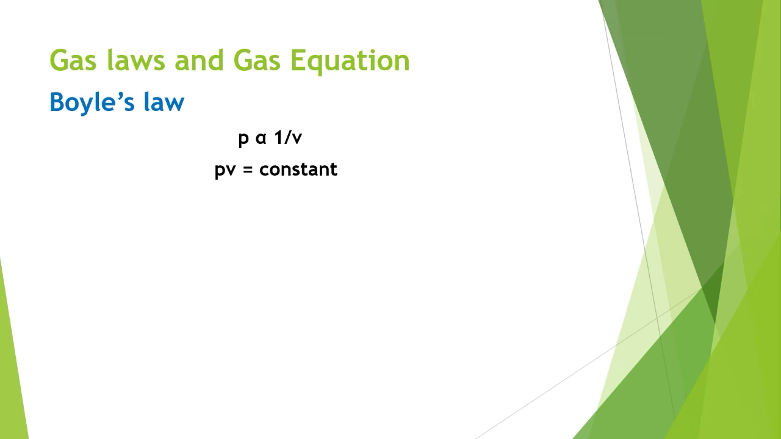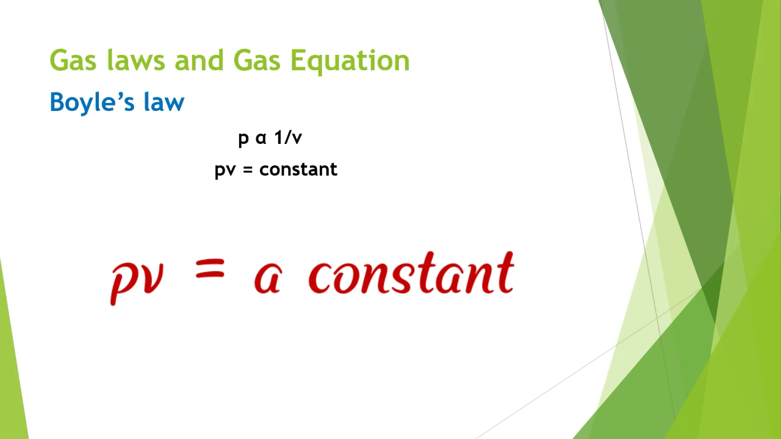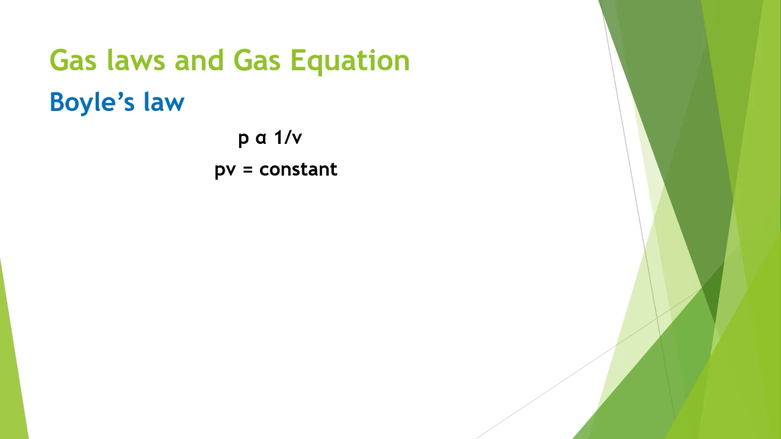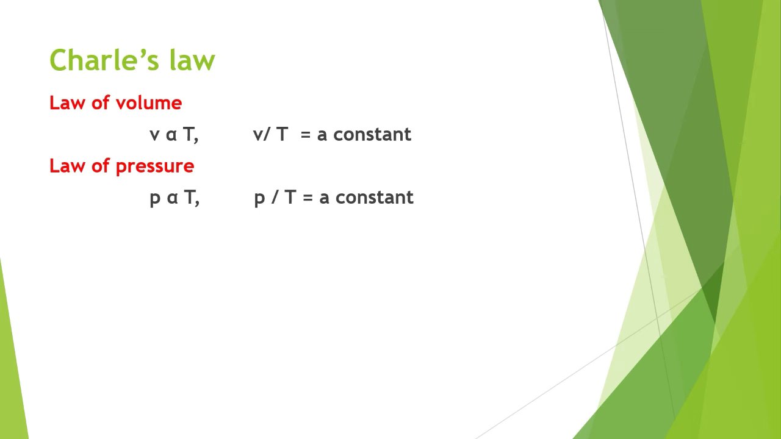P is inversely proportional to volume, which means 1 by V. That's what we are telling, that it is inversely proportional. So PV is equal to a constant. This is nothing but Boyle's law. We should remember this form. And next we are going to see about Charles' law.